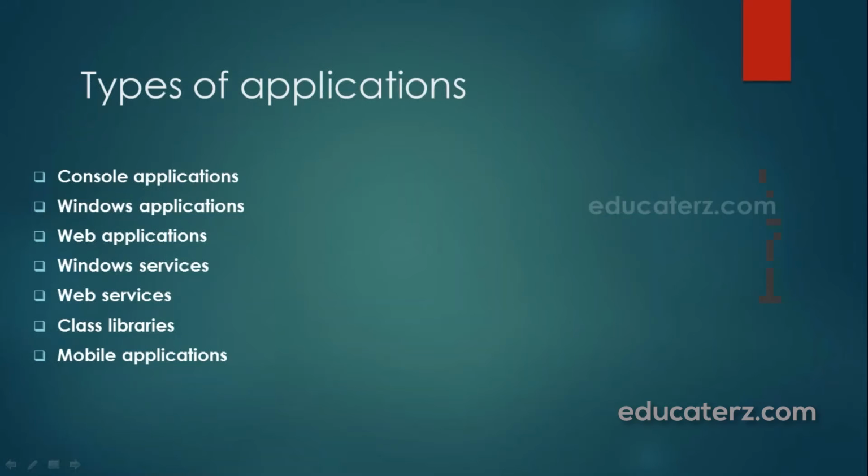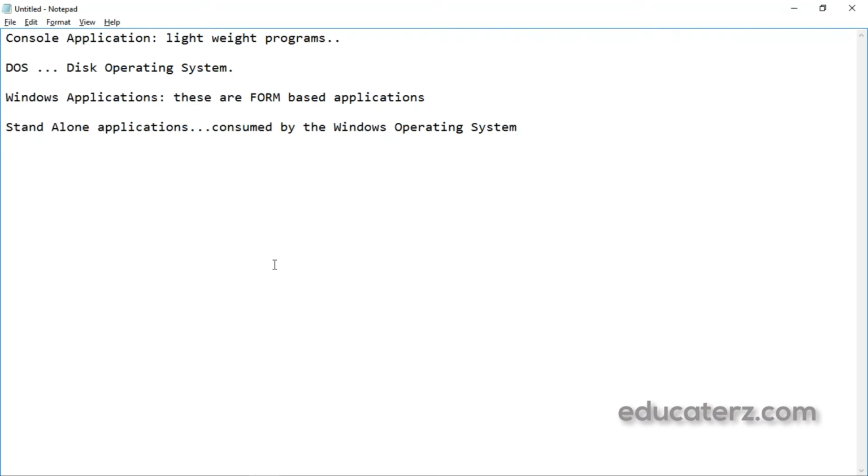Okay. Next thing is web applications. When you hear the term web, please remember ASP.NET. Vice versa, I can say that by using ASP.NET, we can develop web applications in .NET.